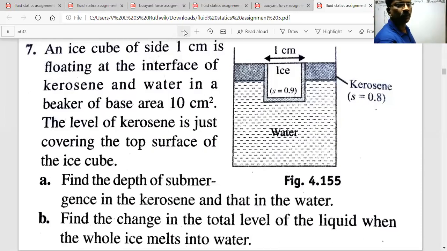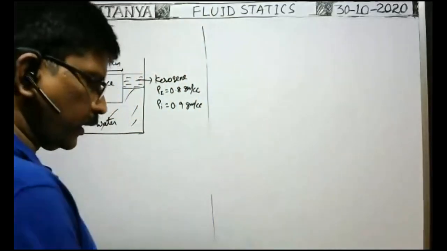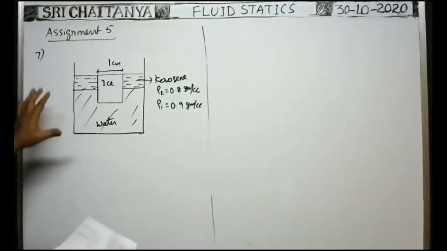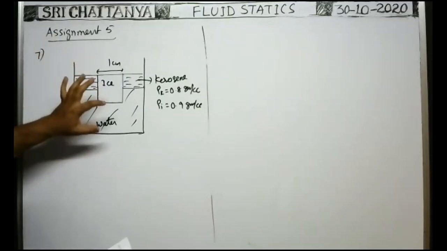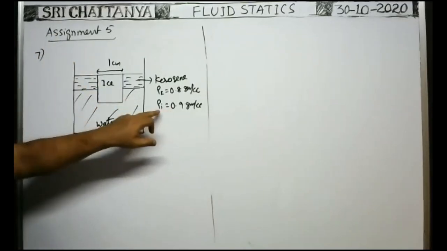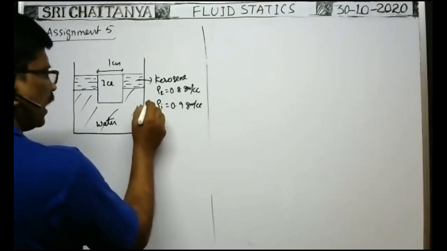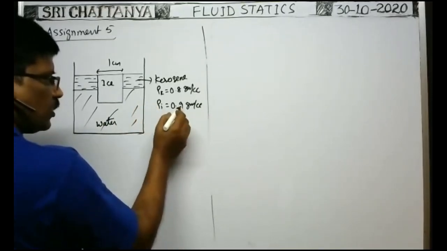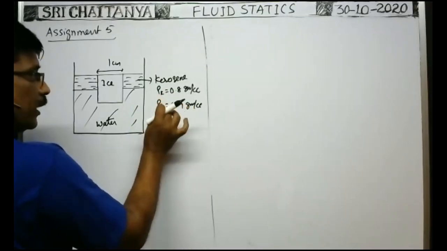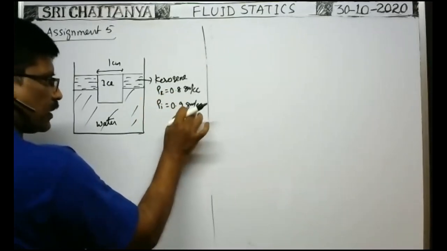Now all of you look at the board. The specific gravity of the ice is given, that is 0.9, which is numerically equal to the density of the ice in gram per cc.